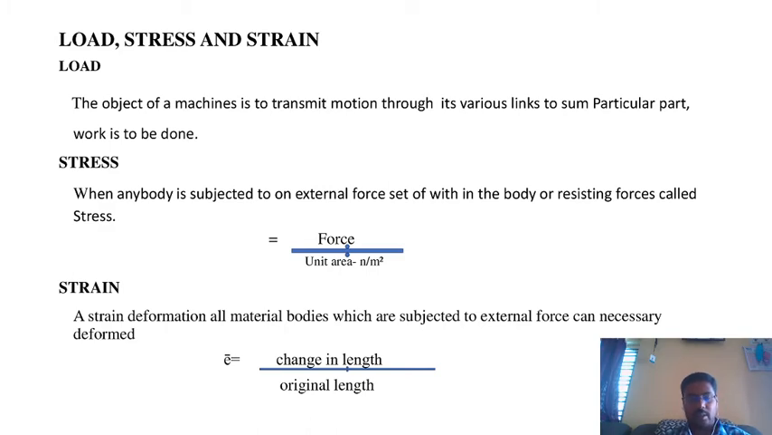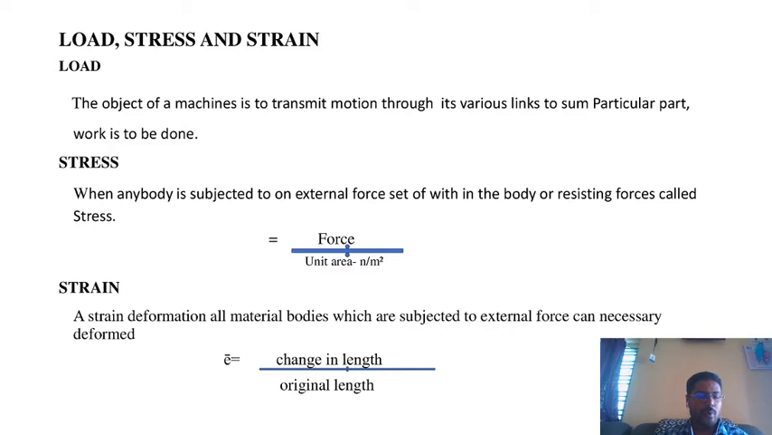When the body is subjected to an external force, a resisting force is set up within the body, called stress, which resists the change of form of the body and is measured in terms of force exerted per unit area. In engineering practice, the force is generally given in newtons, and the resisting stress is calculated in newton per millimeter square. Newton per mm square is also called a megapascal.